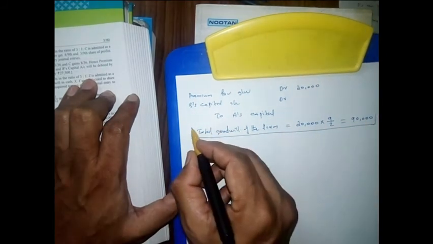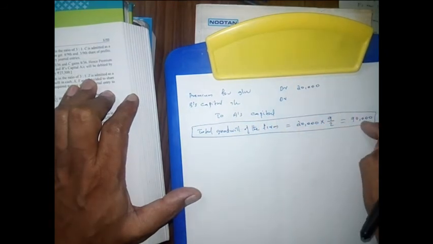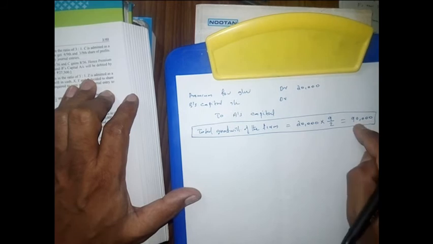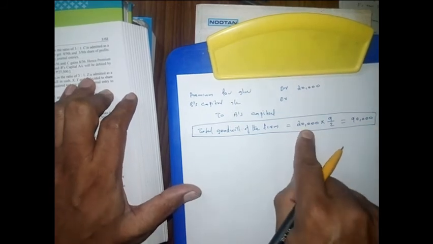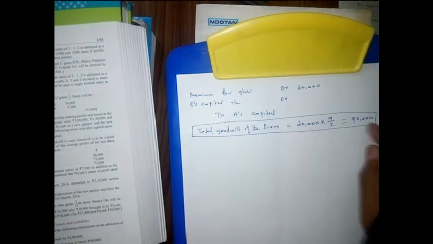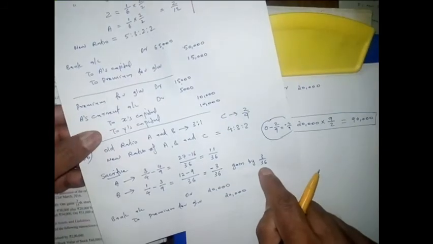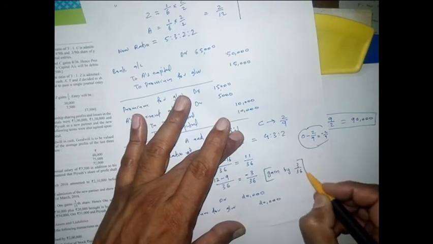So the total goodwill is 90,000. If you take 2/9 of 90,000, it will come to 20,000. So 20,000 is the new partner's share of goodwill. Now 90,000 into his gain, which was 3 by 36.